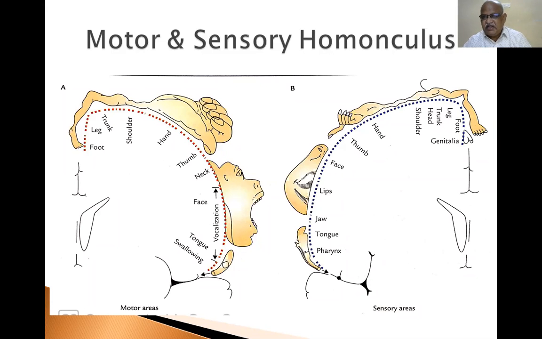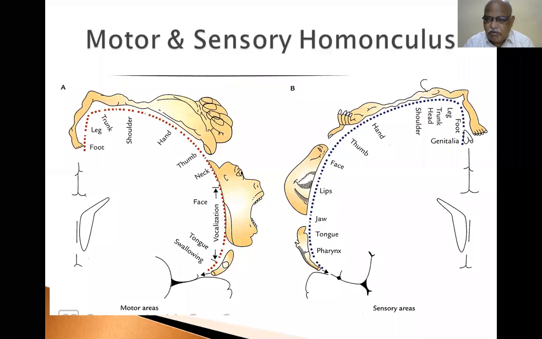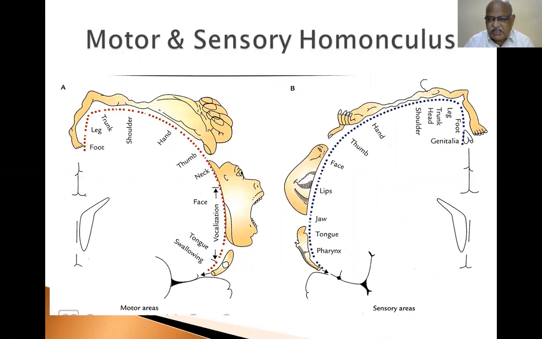Depending upon the skill of the function, more area is represented. If more skillful movements are there, that area is represented largely in the brain when compared with functions not associated with skill, mass functions.